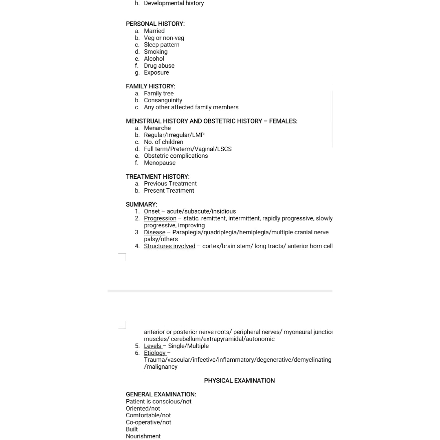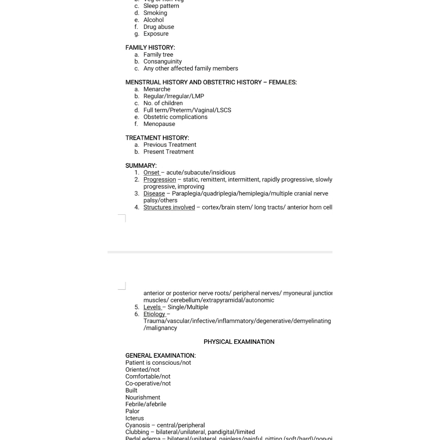And then levels, single or multiple levels, and etiology. Stroke will be in the stroke, the etiology will be the vascular. So if it is traumatic, it is not a stroke. So in the stroke, the etiology will be the vascular etiology. So etiology, trauma, vascular, infective, inflammatory, degenerative, demyelinating disorders, you have to rule out. So this is about the summary.